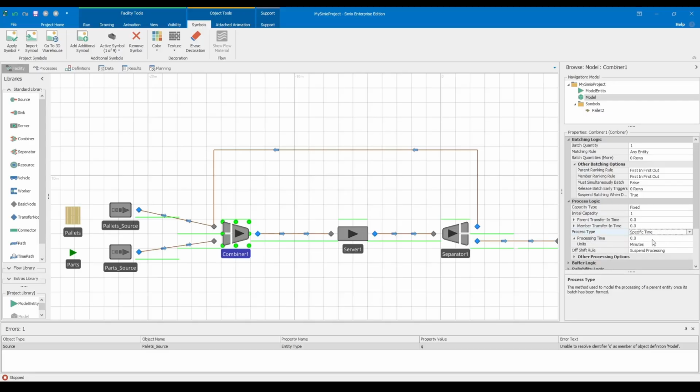To build this in the Simio environment, our first step is to define our mobile entities. We add two model entities to the workspace and name them pallets and parts, respectively.